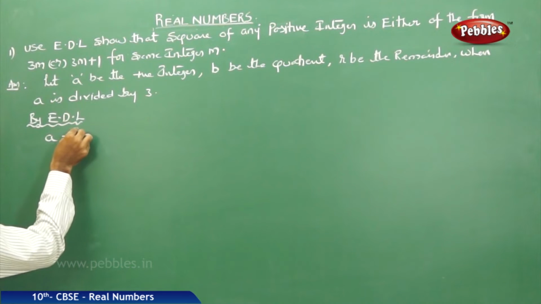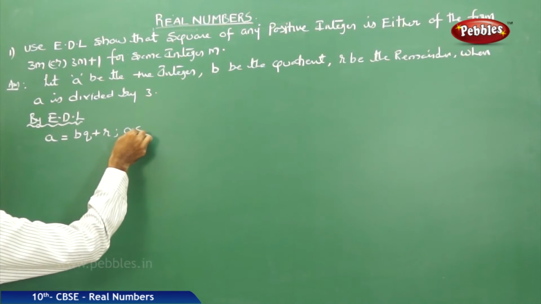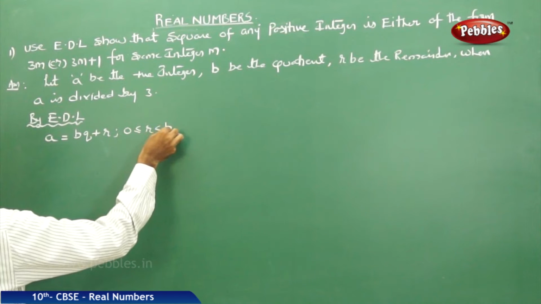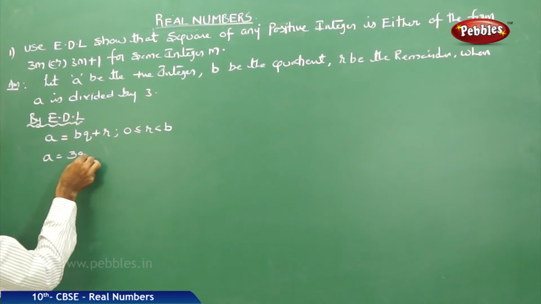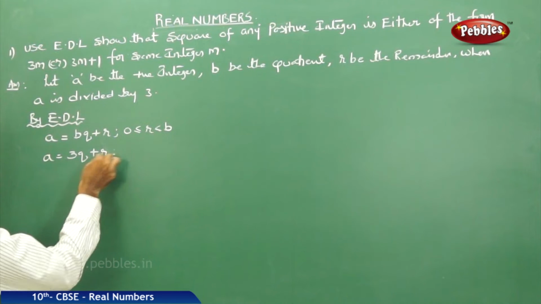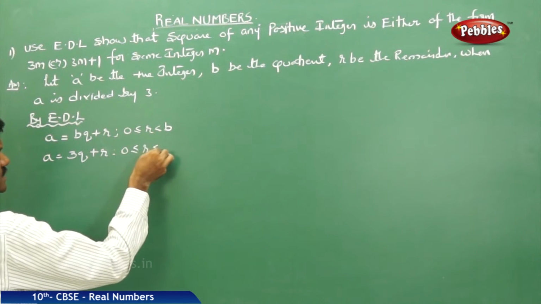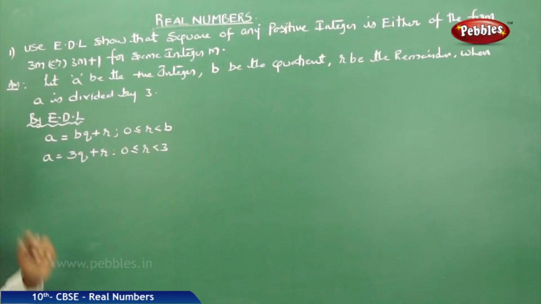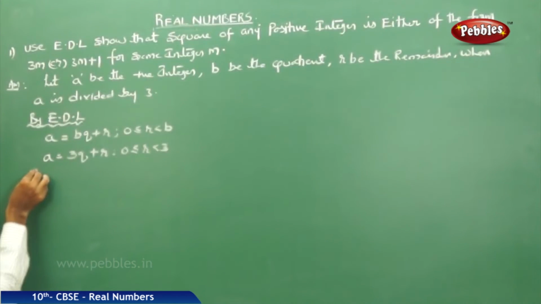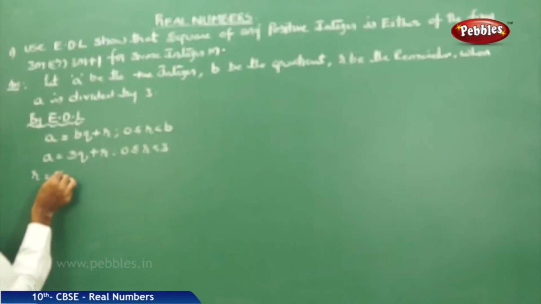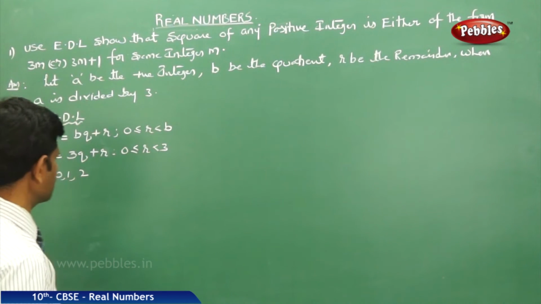what will you write? The formula A is equal to BQ plus R, where 0 is less than or equal to R, less than B. Then A is equal to 3q plus R, where 0 is less than or equal to R less than 3, because your B value is 3. That is, R takes the values 0, 1 and 2.